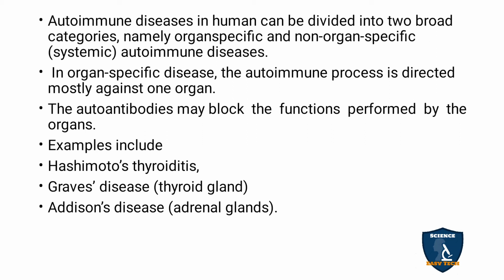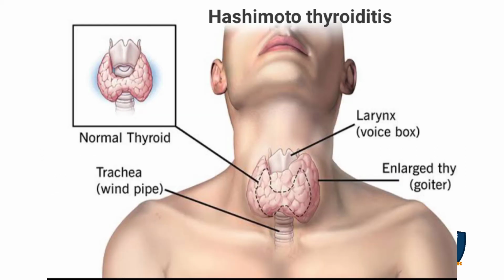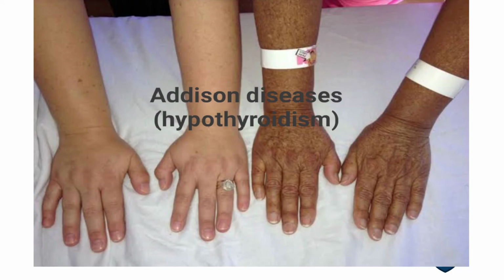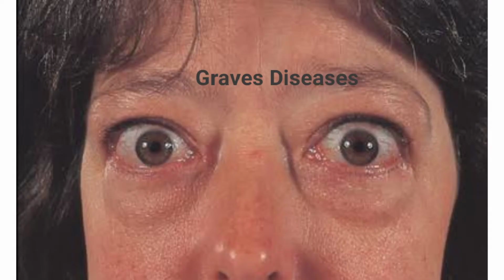Examples are Hashimoto's thyroiditis and Graves' disease of the thyroid gland, and Addison disease of the adrenal glands. Here, in Hashimoto's thyroiditis, the thyroid won't function properly because of the autoimmune disease. It blocks the thyroid gland, and due to that you get Hashimoto's thyroiditis. Addison disease and Graves' disease are also examples. So these three diseases are examples of autoimmune diseases.